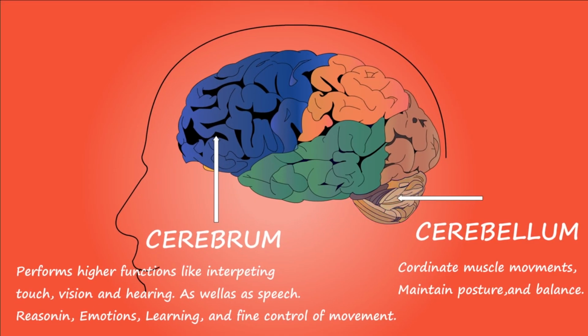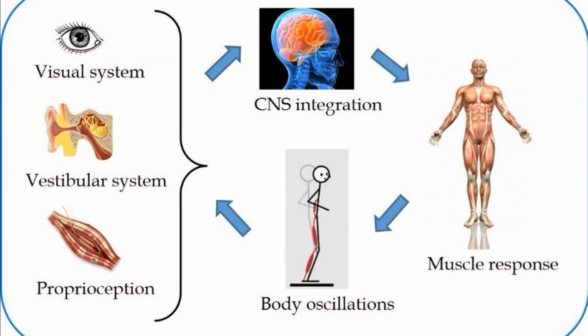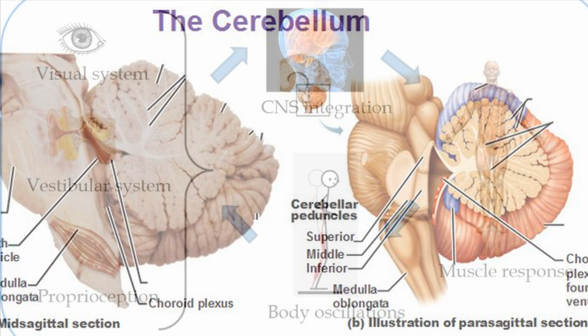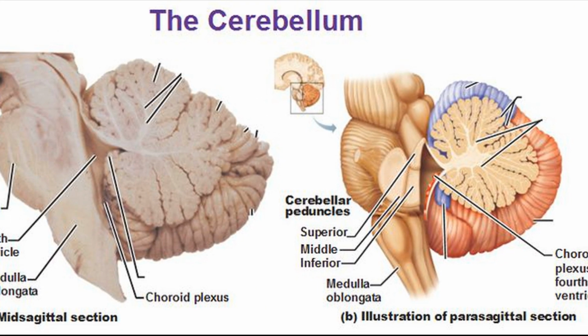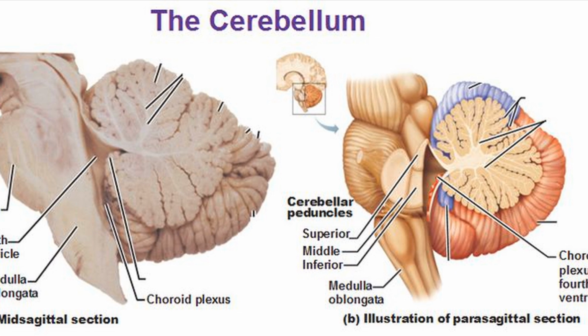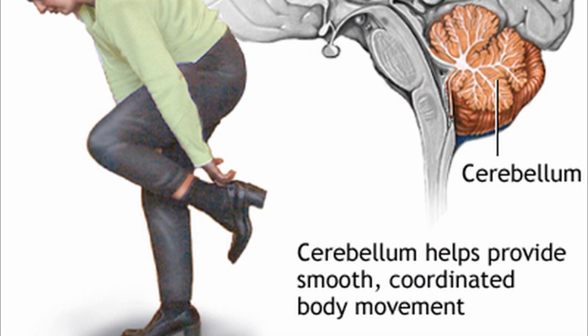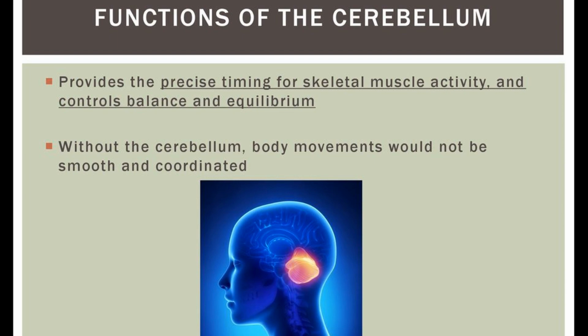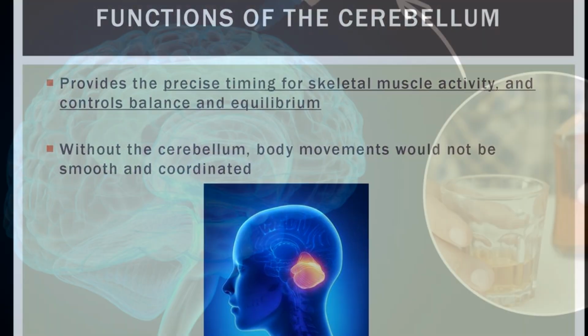Cerebellum. It is much smaller and is located under the cerebrum. Its main function is to balance the body and coordinate muscular activities. The cerebrum decides an action, whereas the cerebellum implements the action. For example, if you get an idea to stand up and walk, it arises in the cerebrum, but the muscles involved in this process to contract or relax lies under the control of the cerebellum.